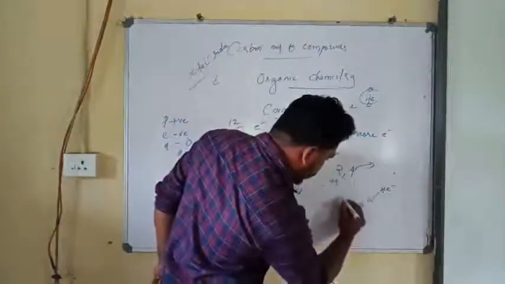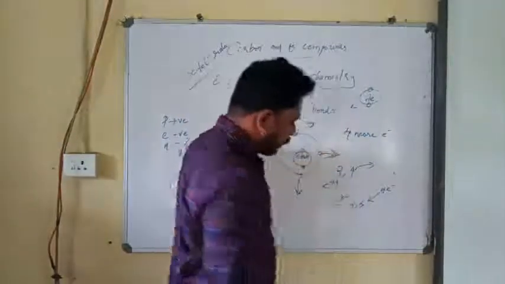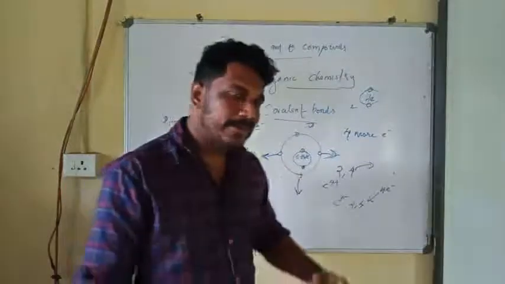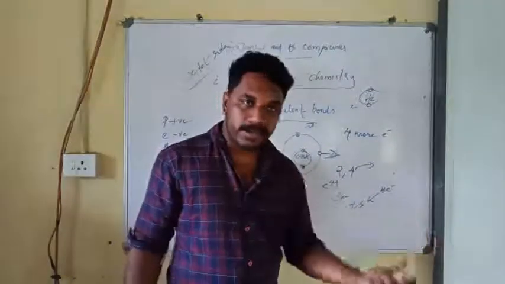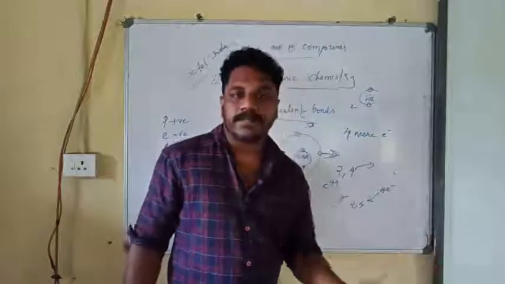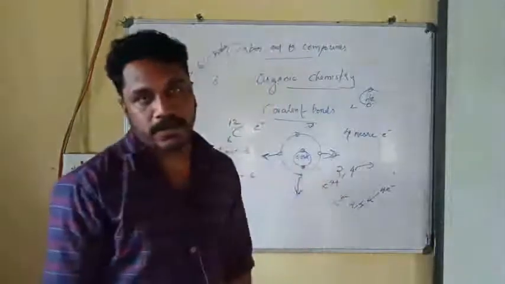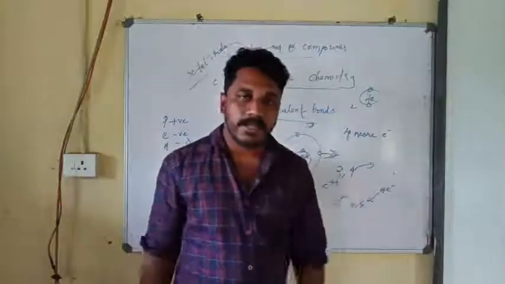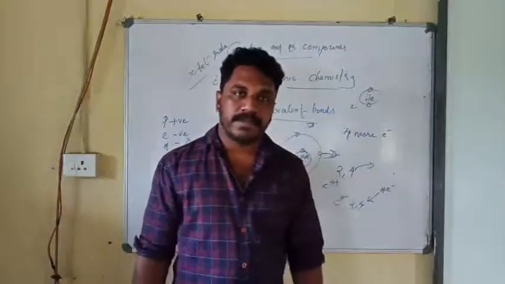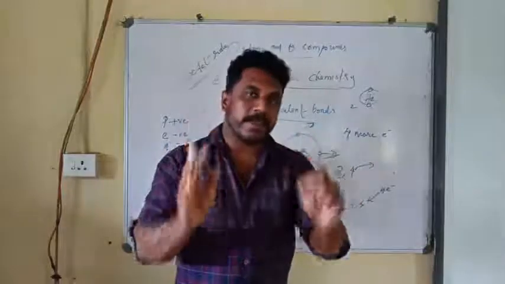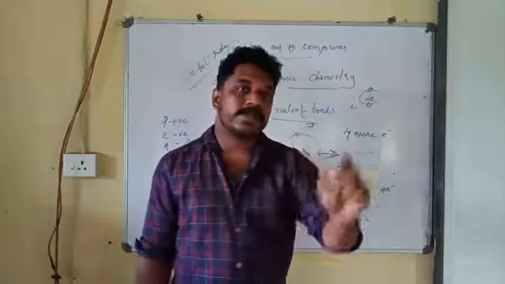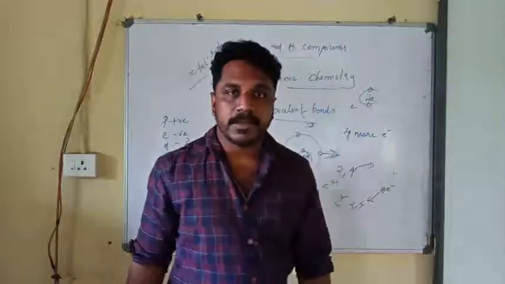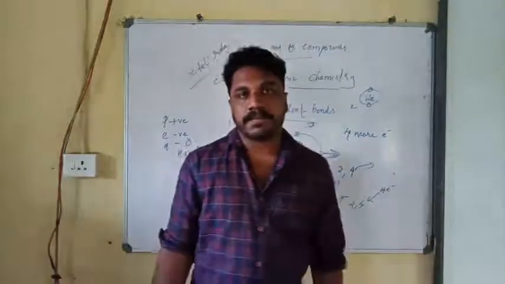So the C4− ion is also not possible. So carbon cannot donate 4 electrons, and it cannot accept 4 electrons. Then how does it take part in chemical reactions? That's why it always forms covalent compounds. It will take part in covalent bonding.